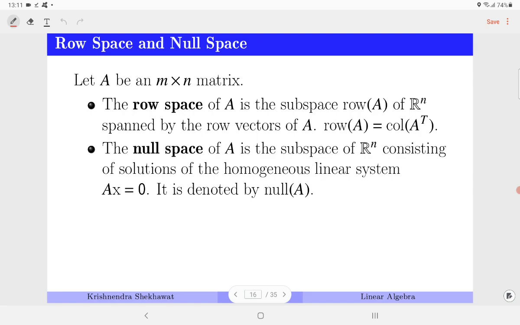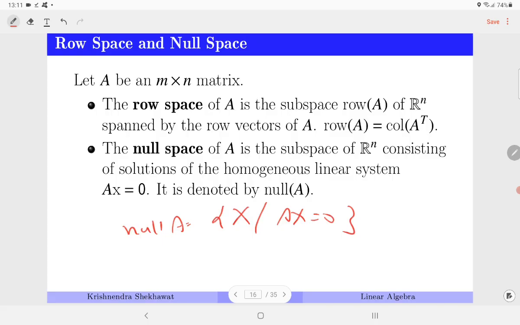And the last one is null space. So you have already seen the null space, but we are introducing the terminology now. It is a subspace of Rn consisting of solutions of a homogeneous linear system. So null space A is all those x for which Ax is equal to 0.